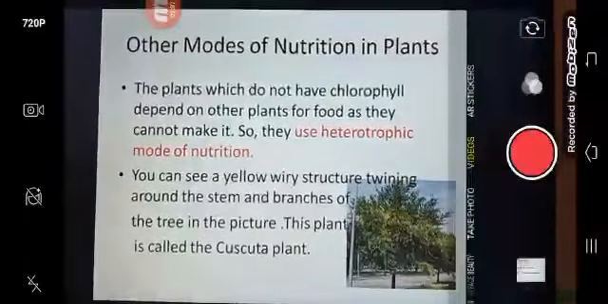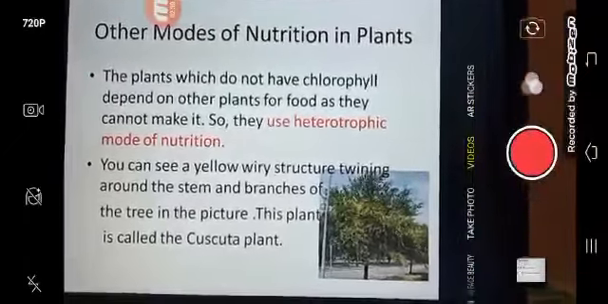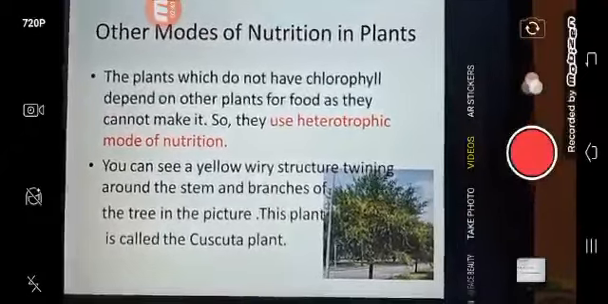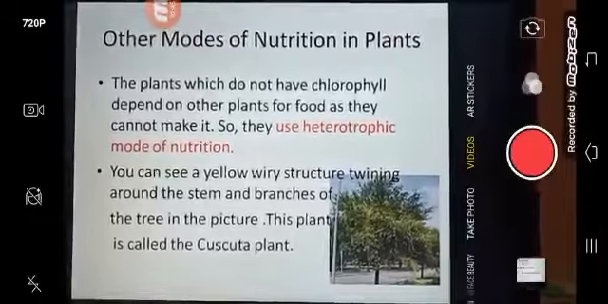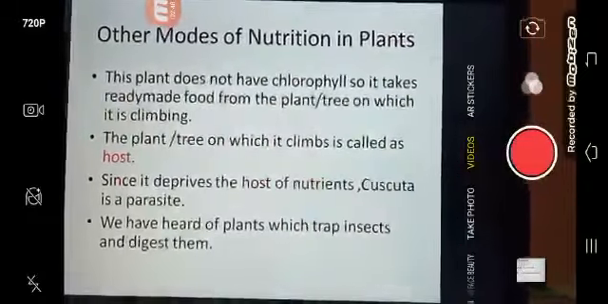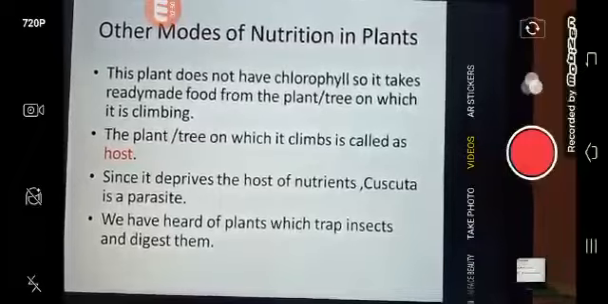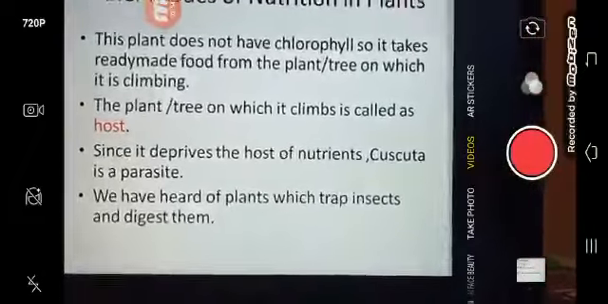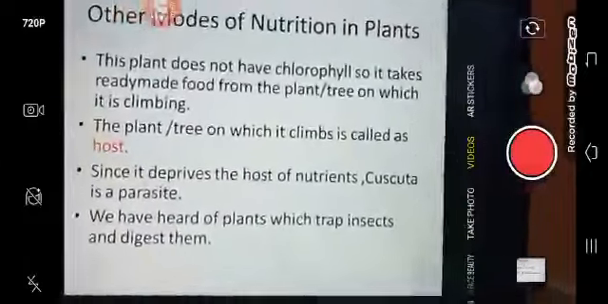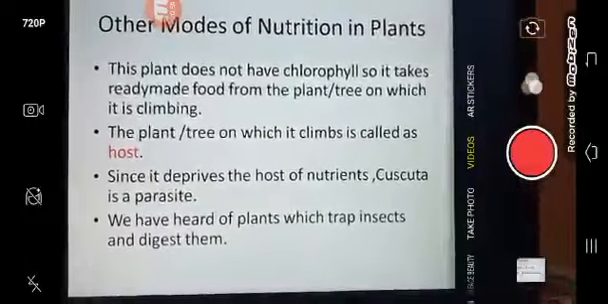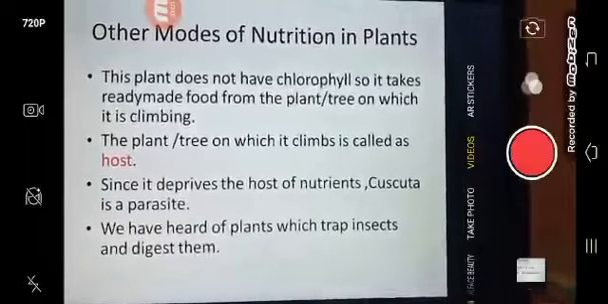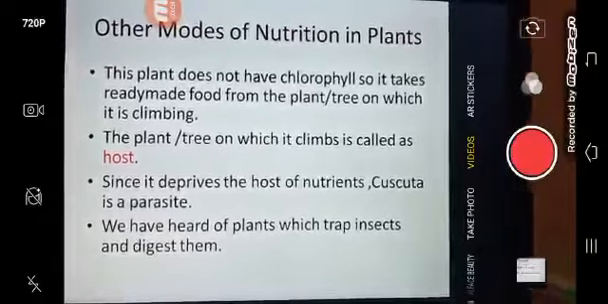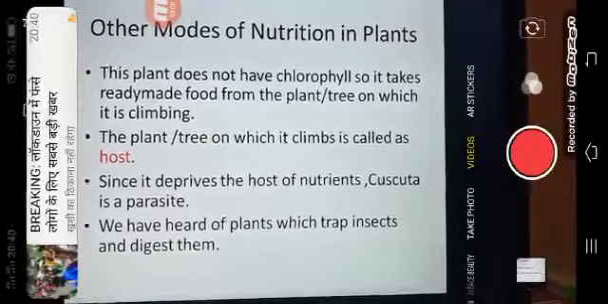In the picture you can see a yellow wiry structure running around the stem and branches of the tree. This yellow wiry structure plant is called as Cuscuta. This plant does not have chlorophyll. As you can see, it's yellow in color, does not have the greenish color, and it is yellow since it also is not having chlorophyll in it. So it takes ready-made food from the plant or the tree on which it is climbing. So the plant or the tree on which it lives